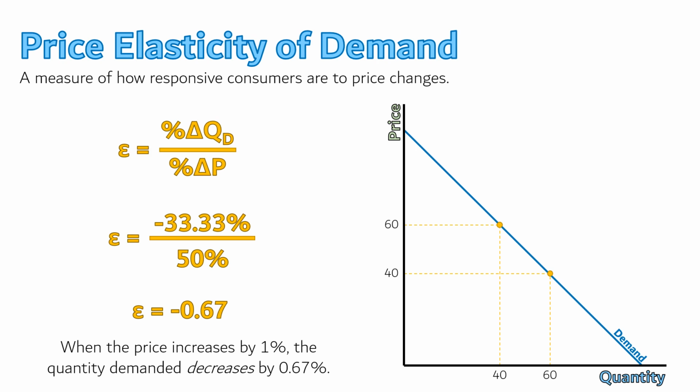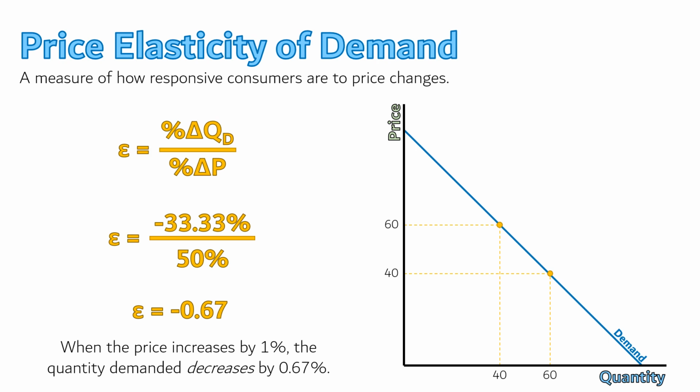In fact, the price elasticity of demand will always be negative due to the law of demand. So, what would you say? Are consumers here very responsive to a price change? I would say no. The price went up by a whopping 50%, but consumers only reduced their consumption by 33%.